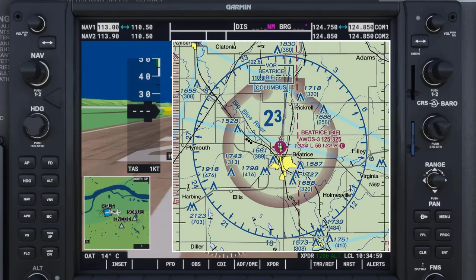The frequency for Beatrice is 110.6. The outer section of the dual nav knob handles megahertz. These frequencies are the numbers to the left of the dot. Turning the knob to the right increases the number. Turning the knob to the left decreases the number. We will tune to 110 now.